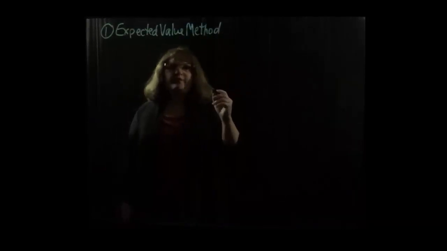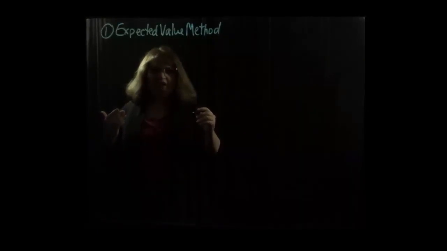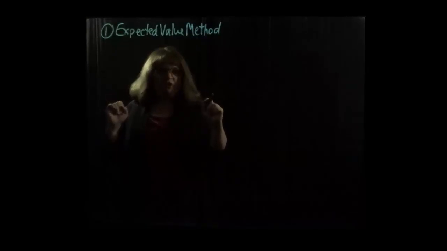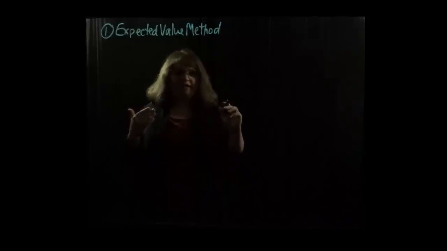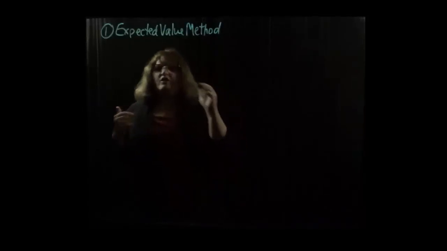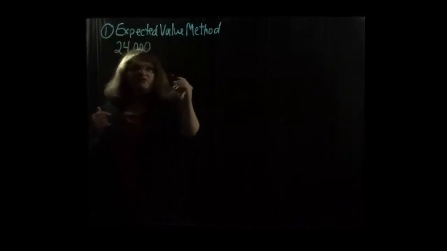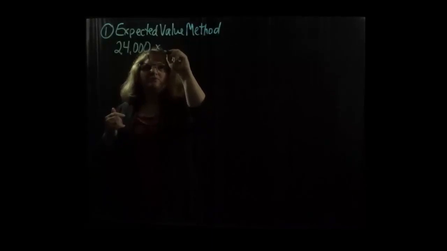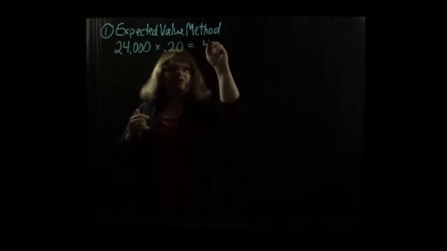Under this method, we're basically going to take the possible amounts that Wolvelakers could be earning over the life of the contract, and multiply by the probability that that amount is what's going to be. Then we add those calculated amounts together to get the expected value of that revenue contract. The first possible amount is just the contracted $24,000, the guaranteed amount. They said there's a 20% chance of that happening, so we multiply by 0.20, and that gives us $4,800.